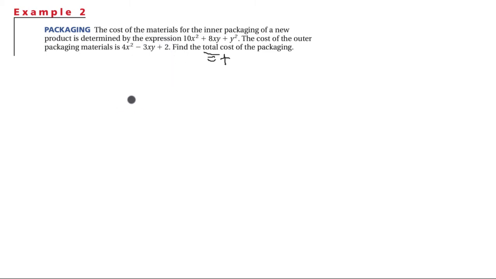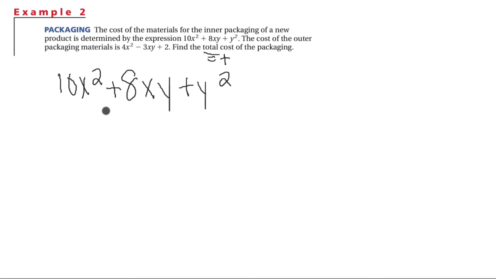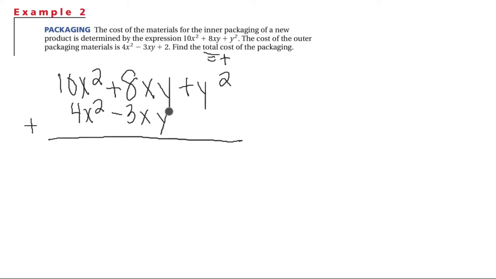I'm going to write this in a vertical format so you can see it this way as well. So 10x squared plus 8xy plus y squared, plus our other expression, we have 4x squared minus 3xy plus 2.